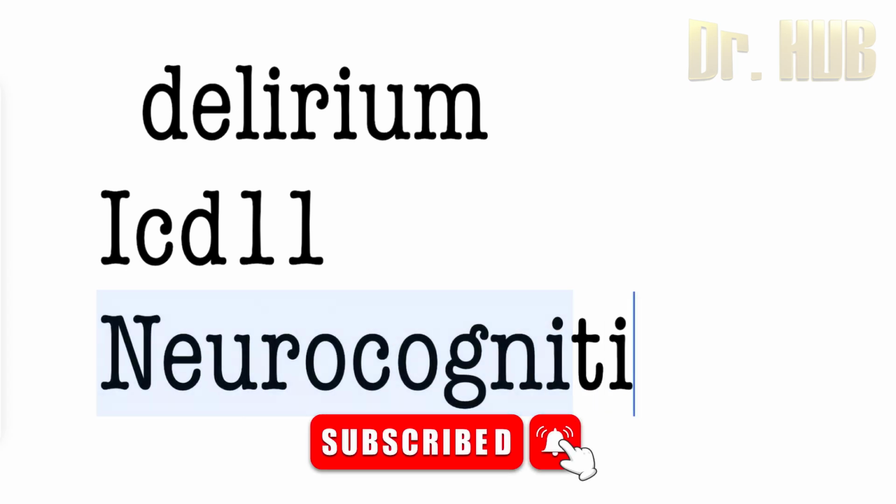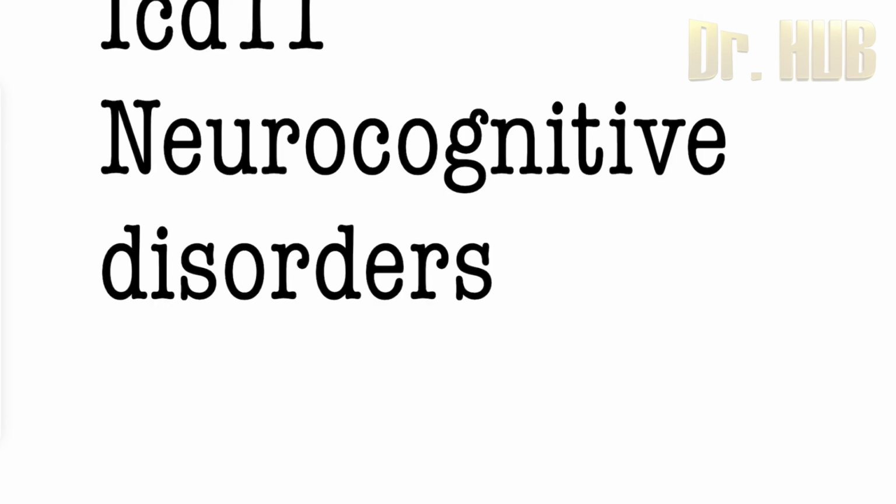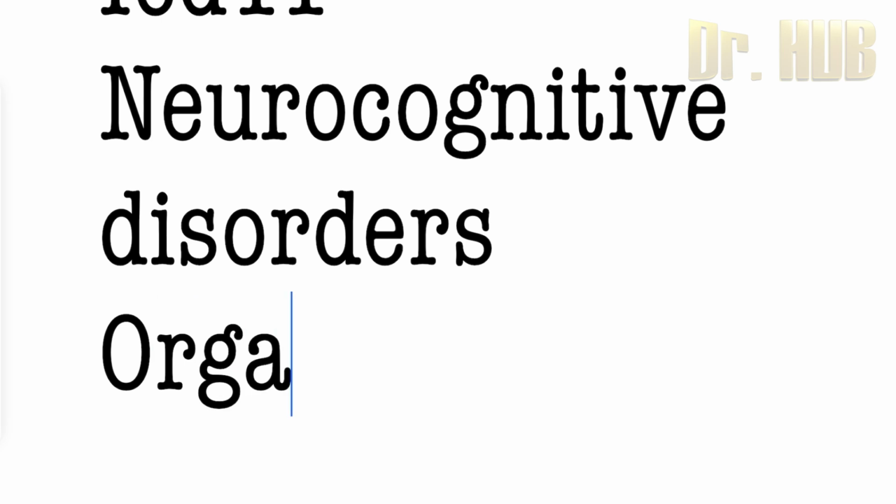Delirium. So let's talk about delirium in the DSM-5 criteria. As per the DSM-5 and the ICD-11, the organic mental disorders have been given a new terminology, that is the neurocognitive disorders. So the most common organic mental disorder is delirium. It is acute onset, the symptoms develop within hours or days, and the symptoms may fluctuate.